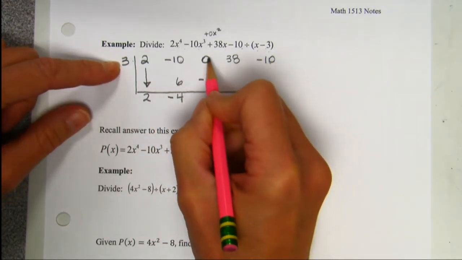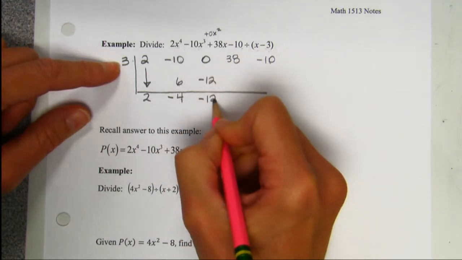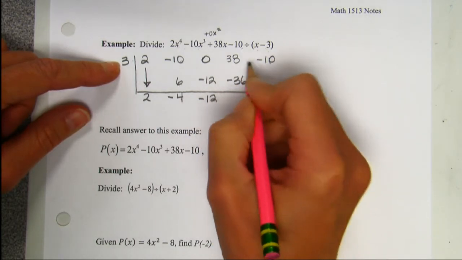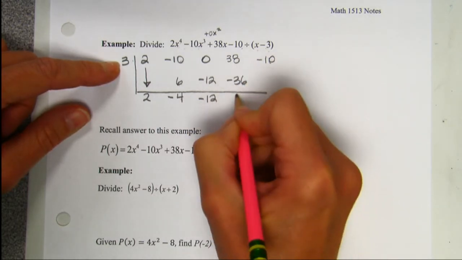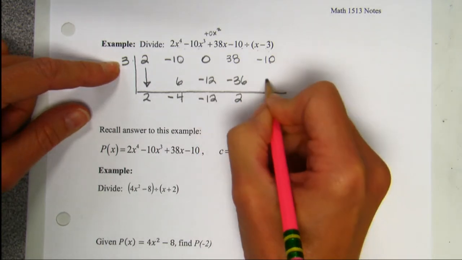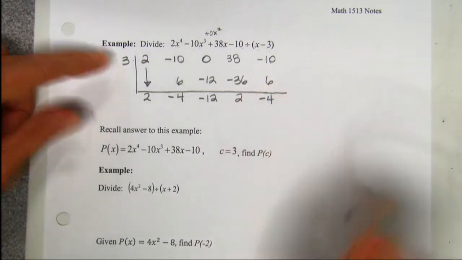Inside the L, we add. 0 plus negative 12 is negative 12. On the outside, we multiply. 3 times negative 12, negative 36. On the inside, we add. 3 plus negative 36 is 2. 3 times 2 is 6. Negative 10 plus 6 is a negative 4.